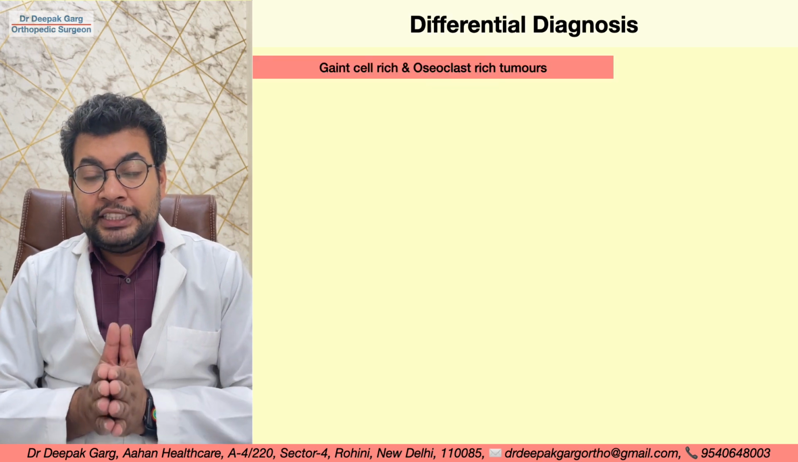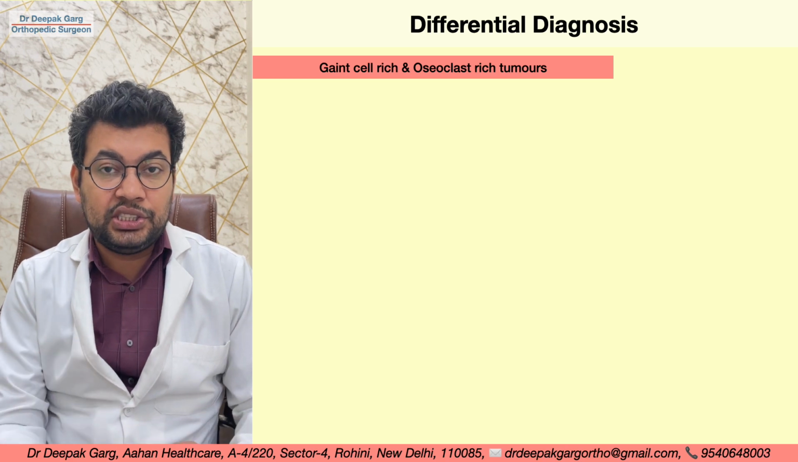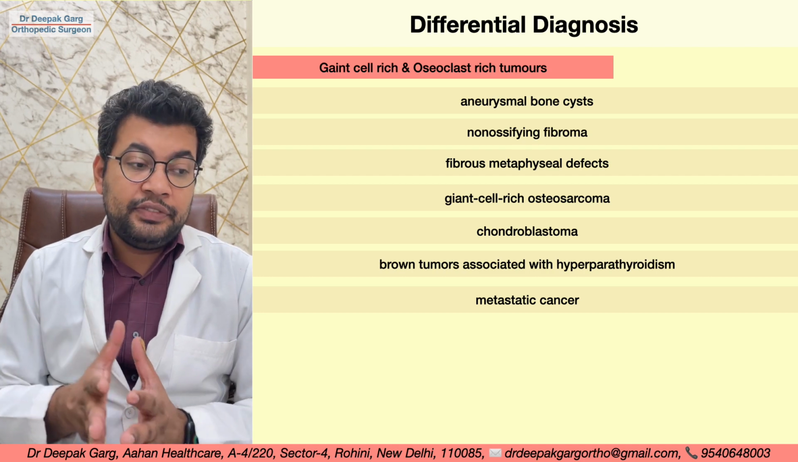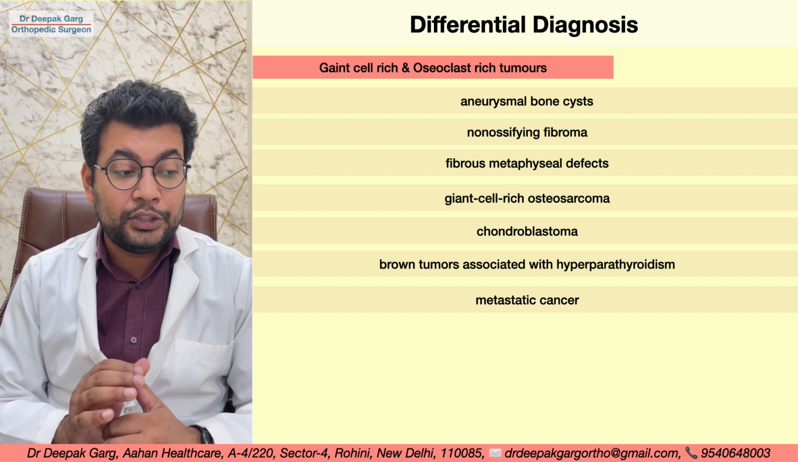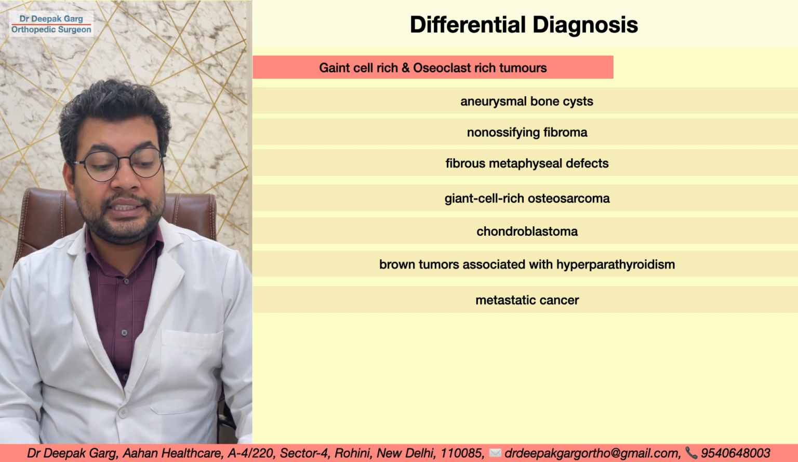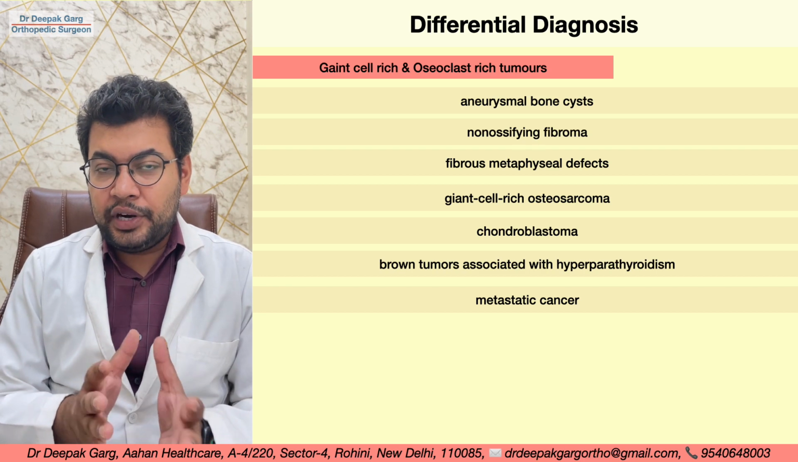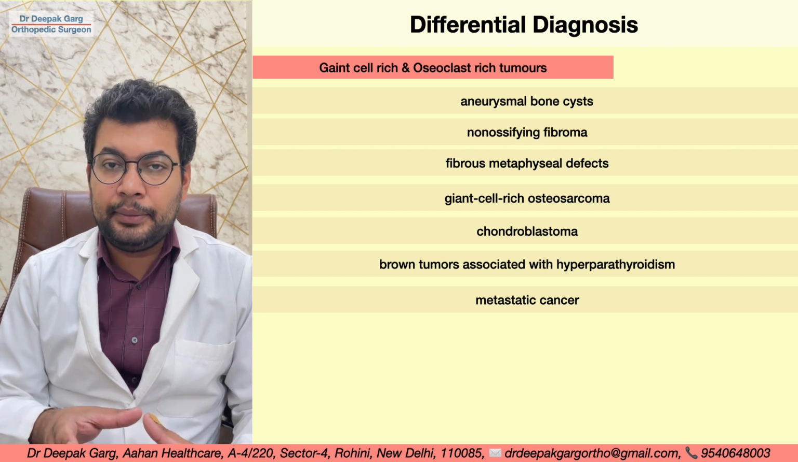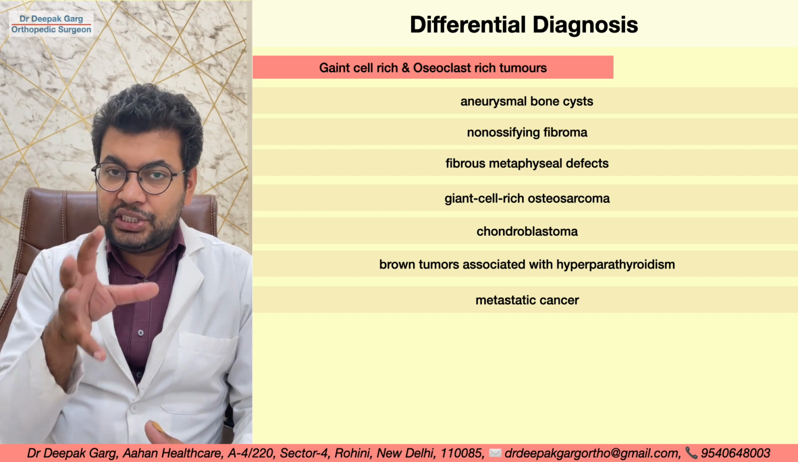So let's look at the differential diagnosis. All the differentials of giant cell rich lesions or osteoclast rich lesions are the differentials for GCT. For example, aneurysmal bone cyst, non-ossifying fibroma, fibrous metaphyseal defects, giant cell rich osteosarcoma, chondroblastoma, brown tumor associated with hyperparathyroidism, and metastatic cancers. By this time we already know that there is a lesion in the bone, maybe the distal femur or proximal tibia, we know that this is a giant cell tumor, and we know the Campanacci stage of the tumor.